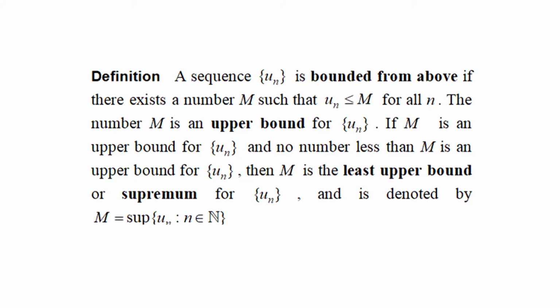Bounded from above. Definition: a sequence u_n is bounded from above if there exists a number m such that u_n is less than or equal to m for all n. The number m is an upper bound for the sequence u_n. If m is an upper bound for the sequence u_n and no number less than m is an upper bound for the sequence, then m is the least upper bound or supremum for the sequence u_n and is denoted by m equal to the supremum of u_n, n belongs to the set of all natural numbers.